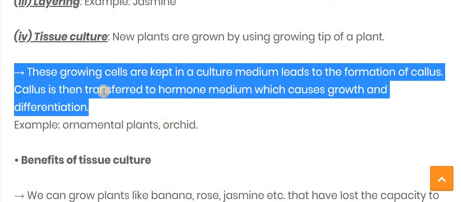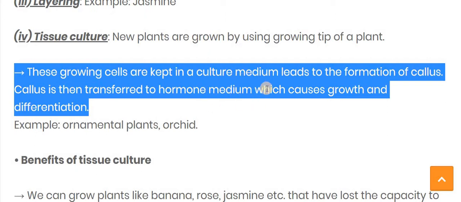This callus is then transferred to the hormone medium, which causes growth and differentiation. A callus is a group of cells which differentiate and make a primitive part of the body. After that, the callus is transferred into the hormone medium where growth hormone is generally used, so the plant can easily grow.